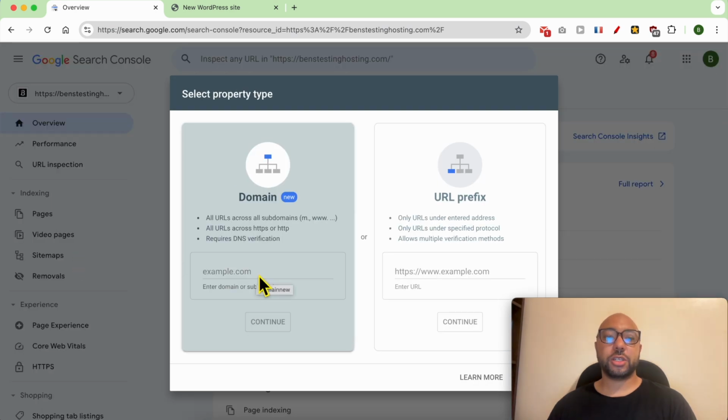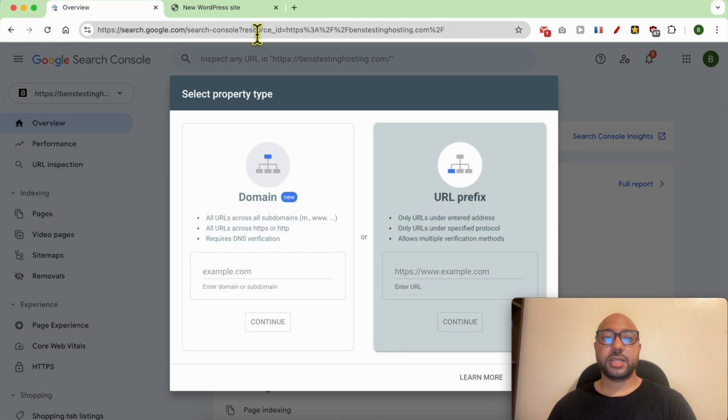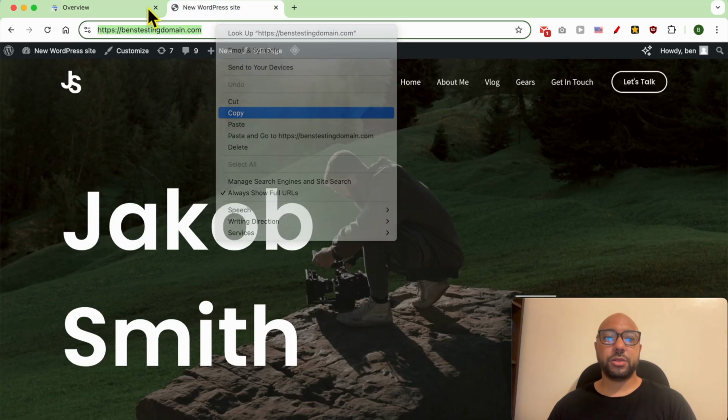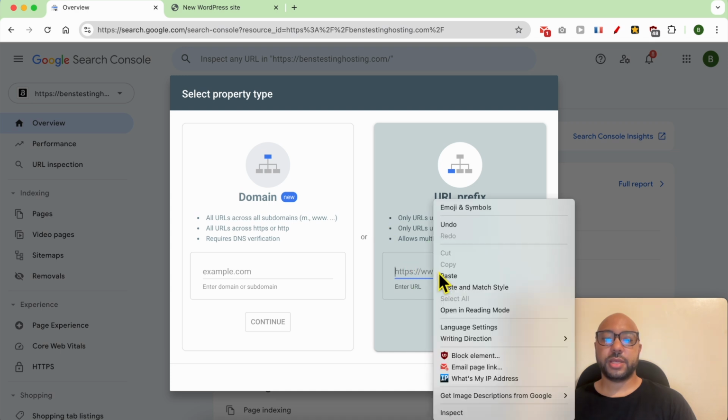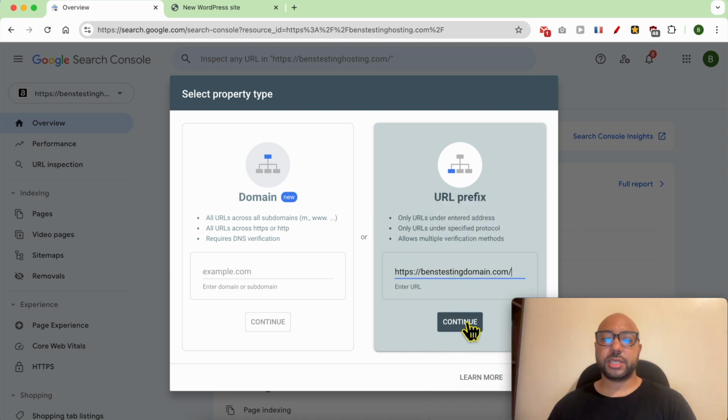For easy ownership verification, go with URL prefix. Now, copy your domain name, paste it here and hit continue.